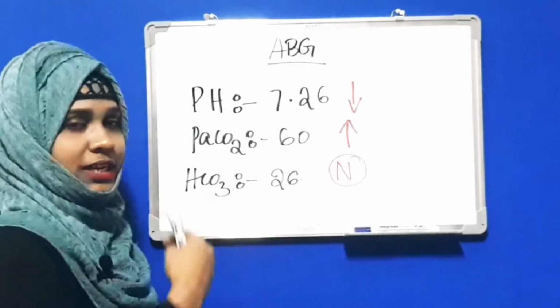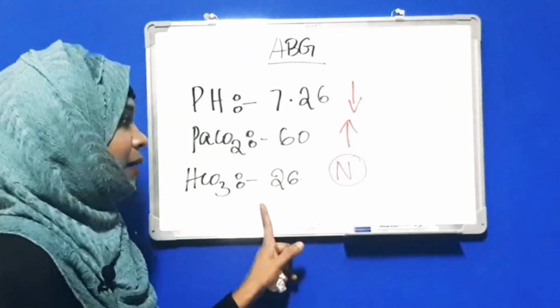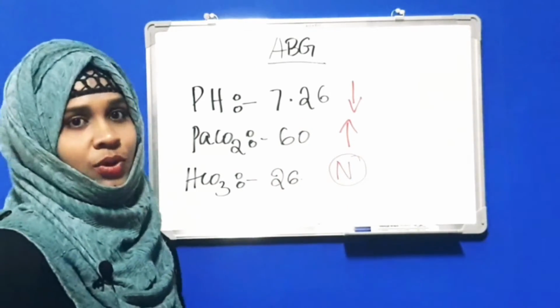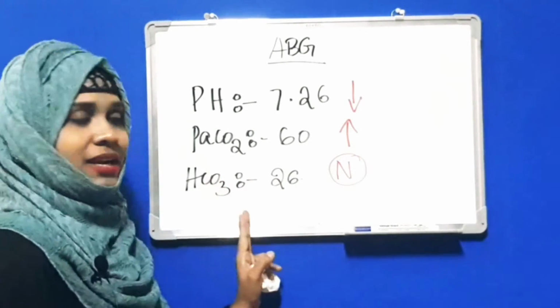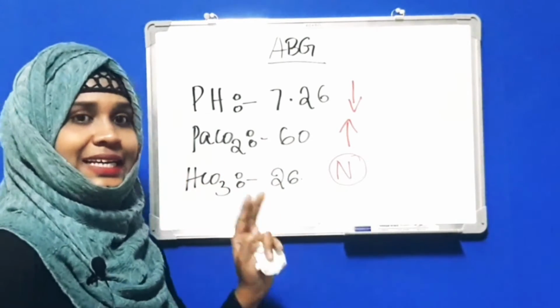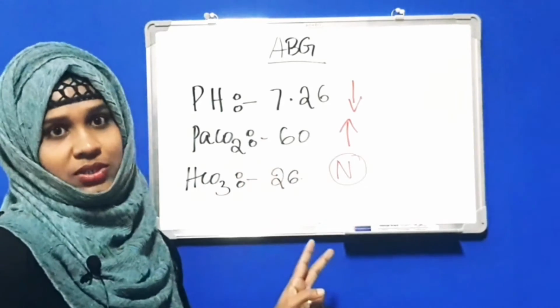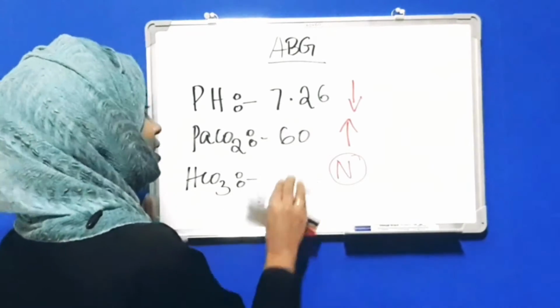The bicarb should increase. What will the kidney do? The kidney will increase the bicarb to compensate the acidosis. Has it been done here? No. And the pH is also not in the normal range. So we can tell that this is an uncompensated respiratory acidosis. You get it? Next we will see the compensated or partially compensated.